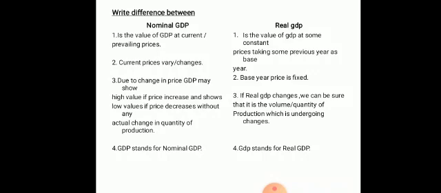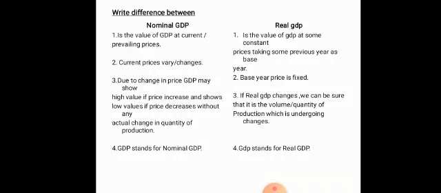When you measure it at current prices, the value will show higher, and if you measure at prices taking some previous year as the base year, then it shows less value. And GDP is always measured at real prices also.